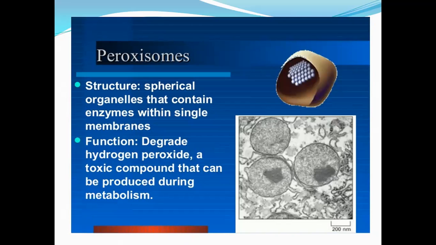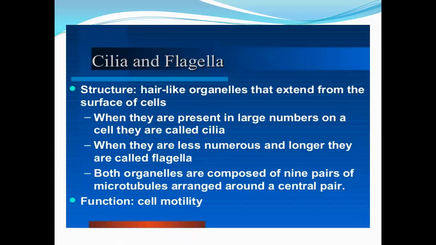Peroxisomes. Structure: spherical organelles that contain enzymes within a single membrane. Functions: degrade hydrogen peroxide, a toxic compound that can be produced during metabolism. Cilia and flagella. Structure: hair-like organelles that extend from the surface of cells. When they are present in large numbers on a cell, they are called cilia. When they are less numerous and longer, they are called flagella. Both organelles are composed of 9 pairs of microtubules arranged around a central pair. Function: cell motility.